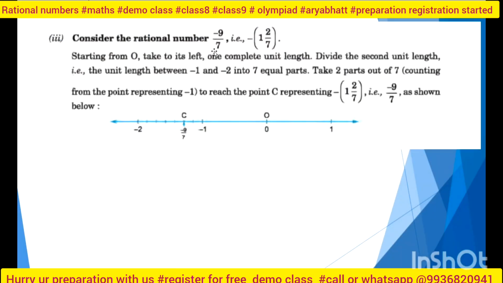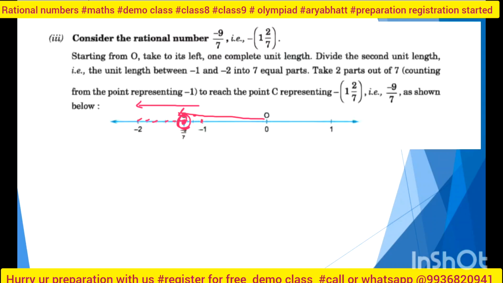Next, this is minus 9 by 7. How can I show the negative rational numbers? It is entirely different from the positive ones. Minus 9 by 7 I can write as minus 1 2 by 7 in the mixed fraction form. So I have to pass this minus 1, then it is 2 by 7, that means I have 7 parts, right? So I am doing 1 2 3 4 5 6 7 parts. In those 7 parts I have to collect 2 parts, right? So I will go this side only. So it will be 2 parts here. So my entire number line will be, tell me, from where to where? From 0 to here. Okay, you got it now?